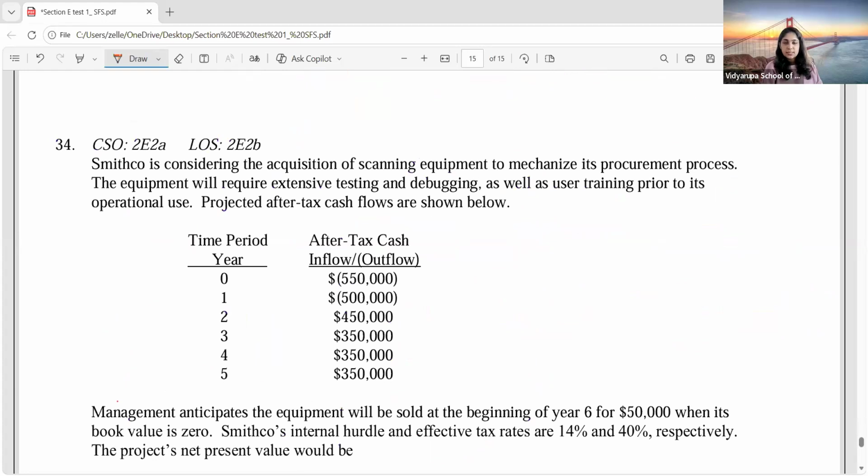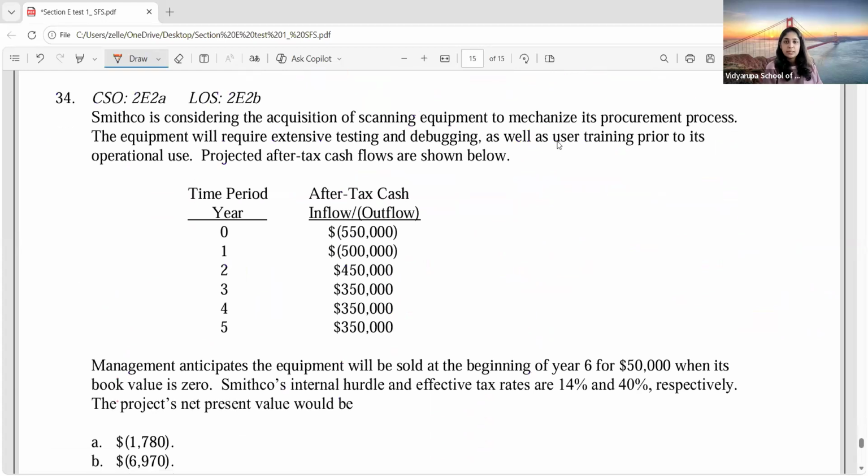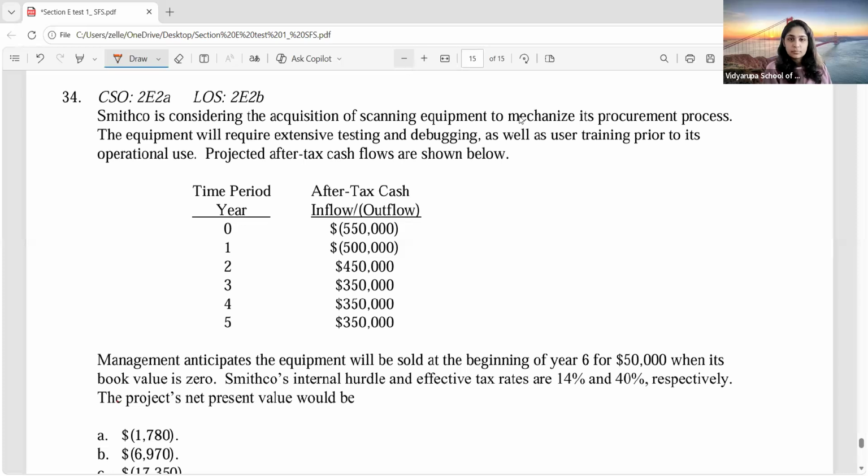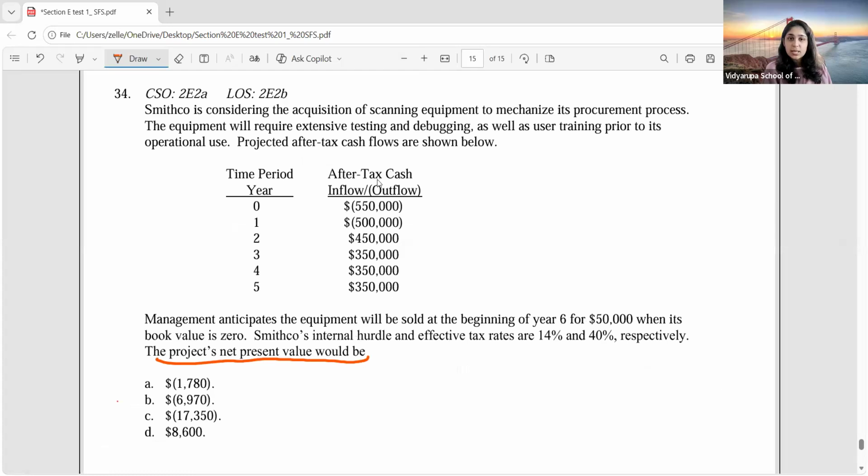Okay, can you all try this by yourself now without my help? You have to calculate the project's NPV. They've given you the years. They've given you the cash flows. So how should you go about it?